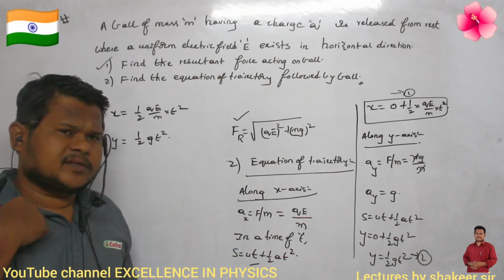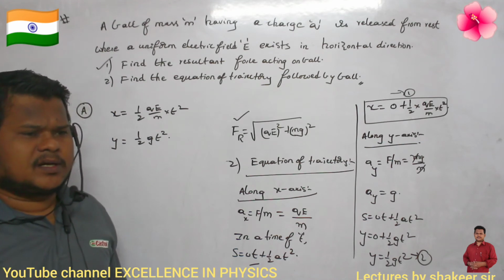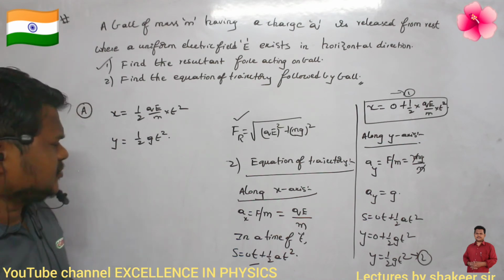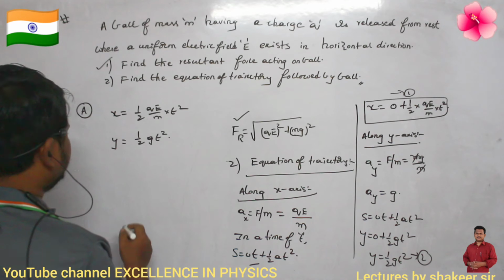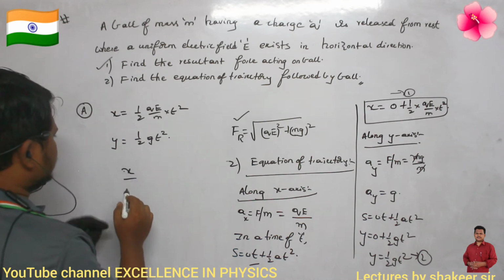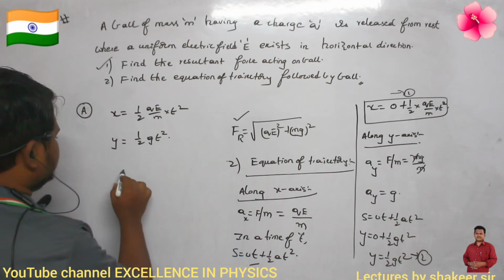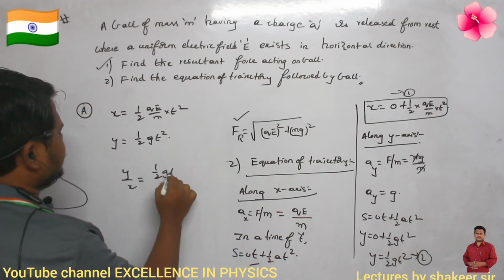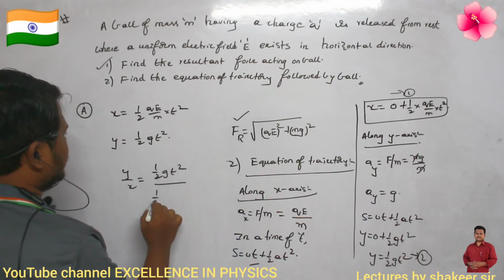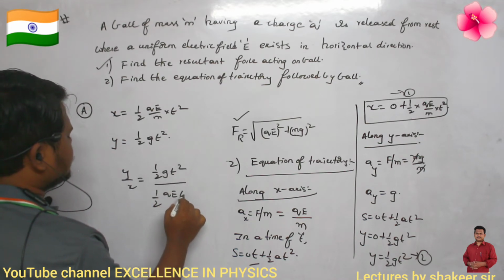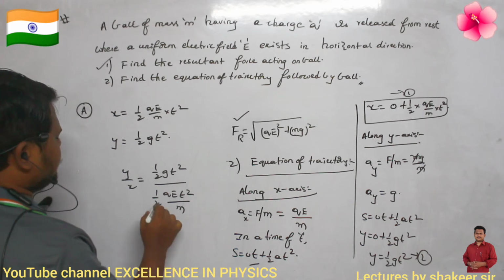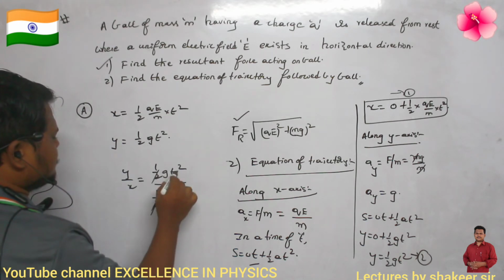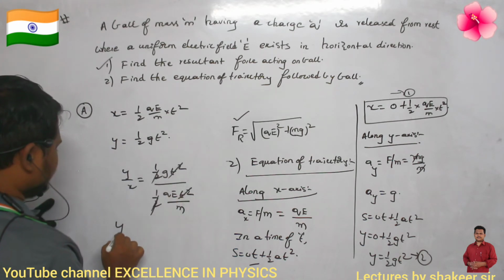Equation of trajectory means the relation between x and y, so time should not be present. So what can I do? Just divide both of them. If I divide, I will take y by x. So y by x is equal to half g t square divided by half qE t square divided by m. The half will get cancelled, and t square also will get cancelled.